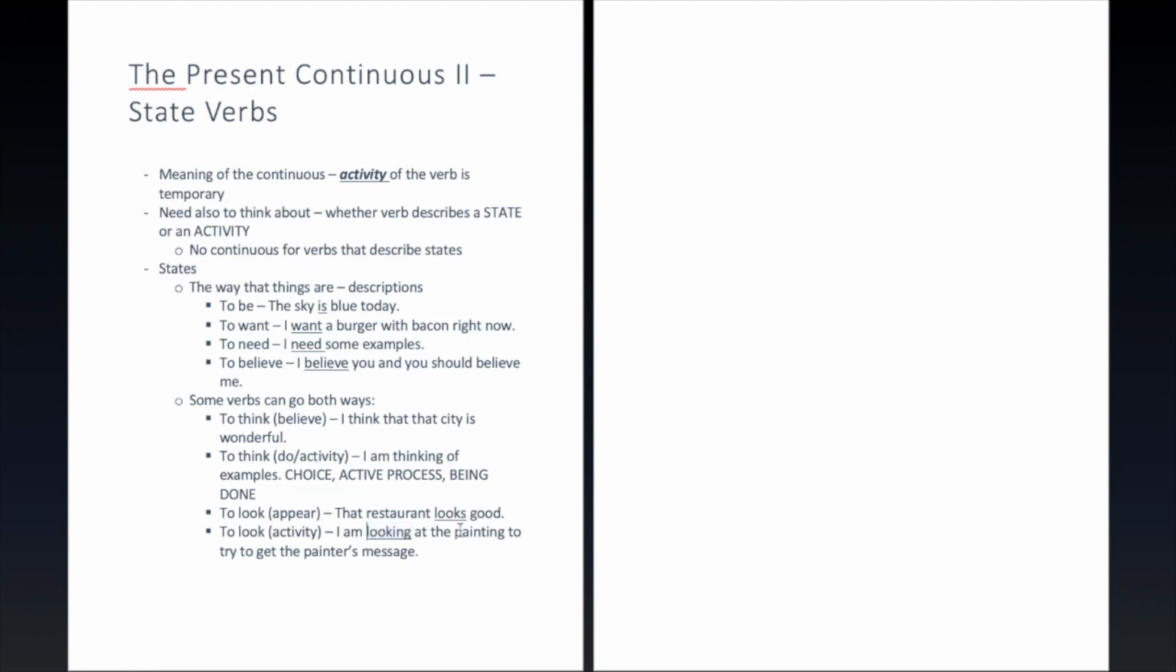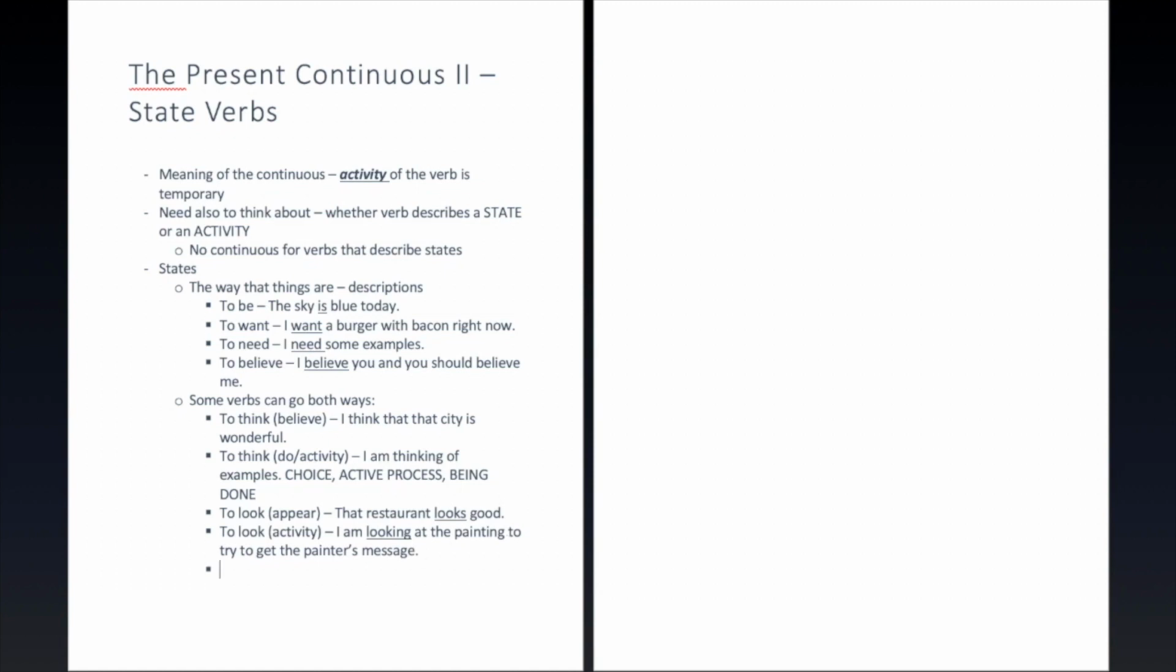So this could be both things, but that's just because the verb has different kinds of meanings. Anytime that we're using a state meaning for the verb, we have to use a simple. We cannot use a continuous. And if we're using the activity meaning, and it is temporary, then we should use the continuous for those cases. All right, let's look at a couple more examples of those that can go both ways.